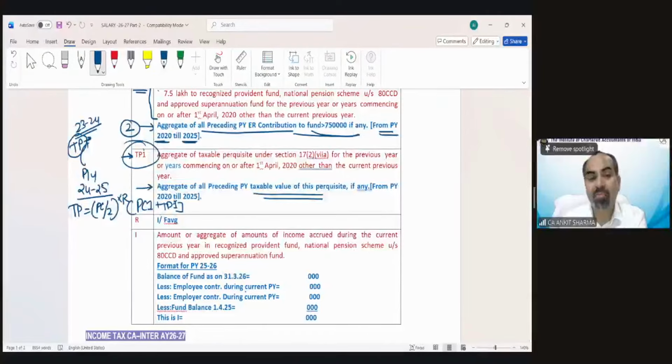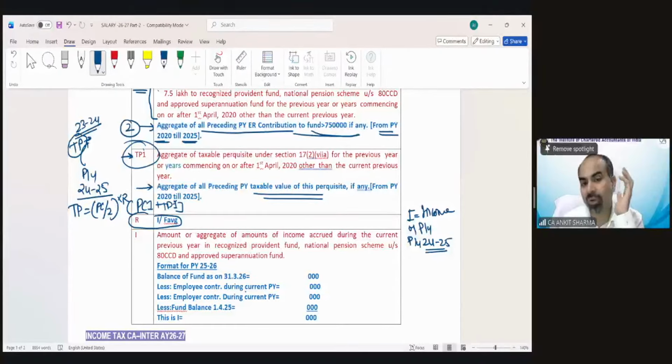Then R is very important in this situation. R is income I upon F average. So I stands for income of previous year. And for your examination, previous year means 24-25. Income of previous year we have to calculate, and that is I. How do you need to calculate? The information has been given over here. Ignore that information. We have the decoded principle.